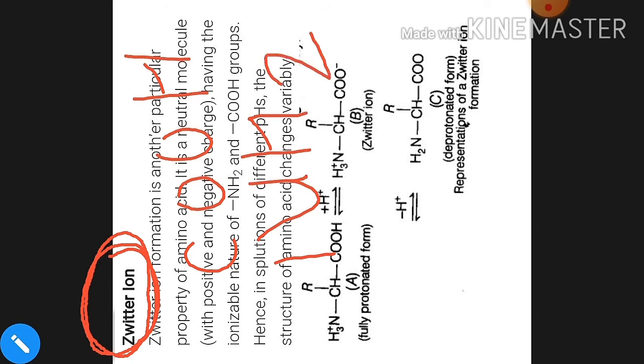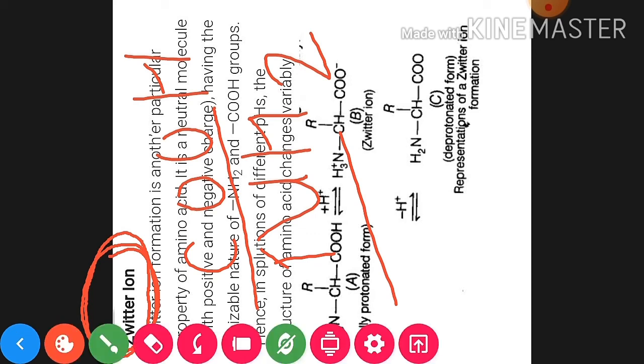On the basis of their proton donating and proton receiving nature, these amino acids will have the power to change their structure in different pH solutions.